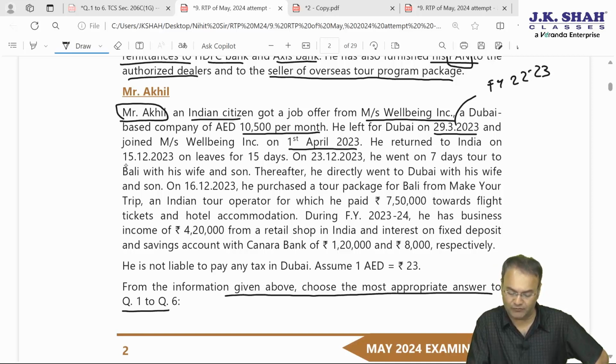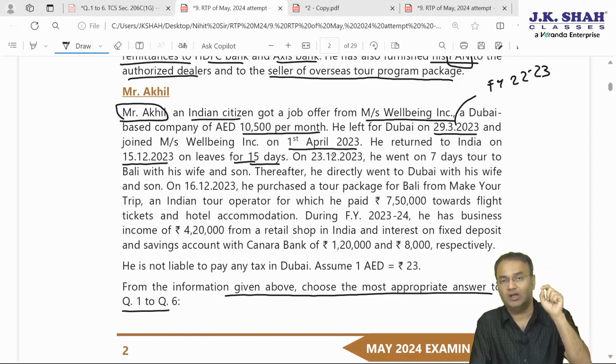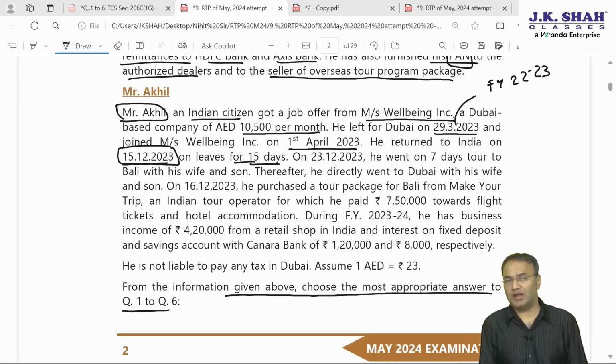He returned to India on 15 December 23 on leave for 15 days. Ever since he joined that Wellbeing company, he has not been to India for almost 8 months. He directly came to India on 15 December 23. Now, are we required to determine residential status?